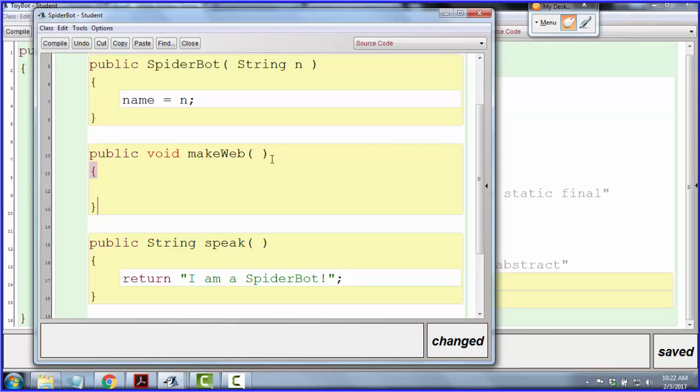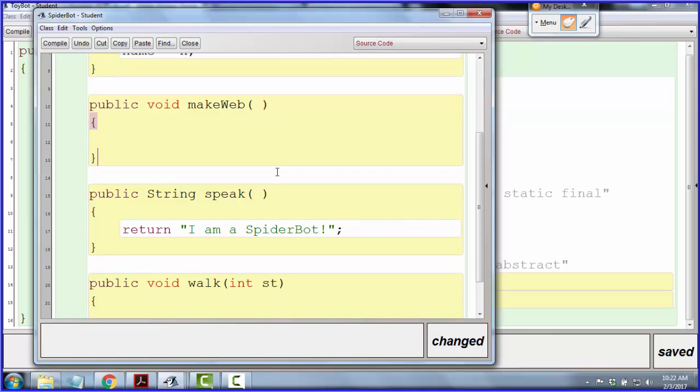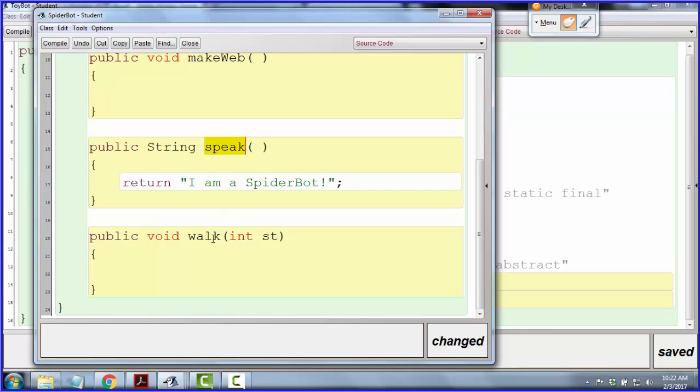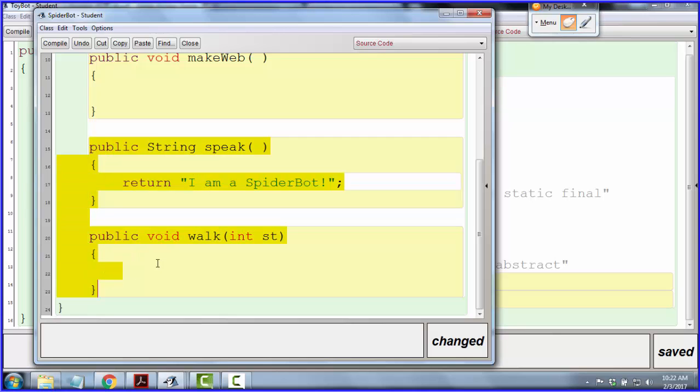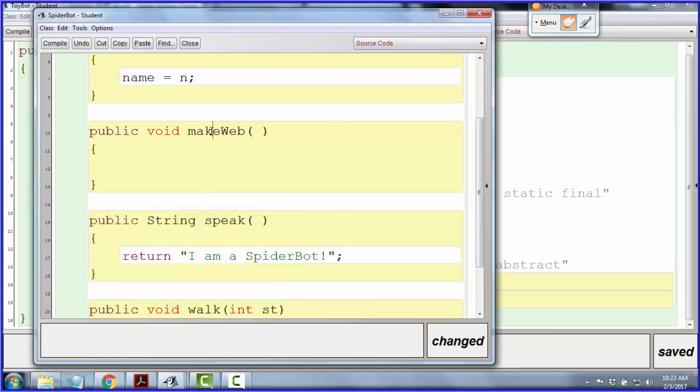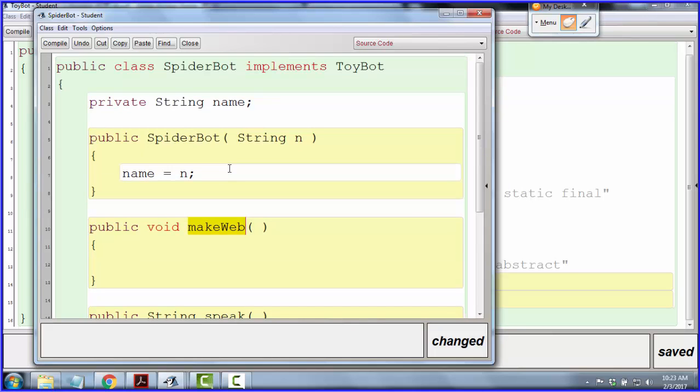But I can do that now. Toybots don't have to make webs. Toybots only have to speak and walk. Right? Since those methods were in the interface, that's basically then like a guarantee that every Toybot will be able to speak and walk. That's my promise to you. If you buy one of my Toybots, it will speak and it will walk. I promise. But only the SpiderBot can make a web. All right, so this is my SpiderBot class.